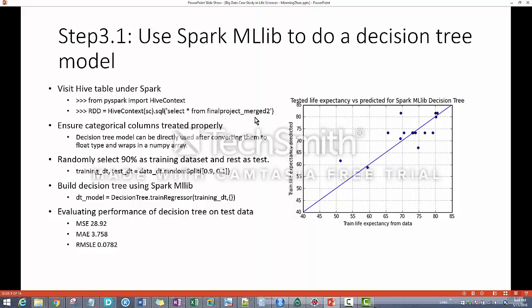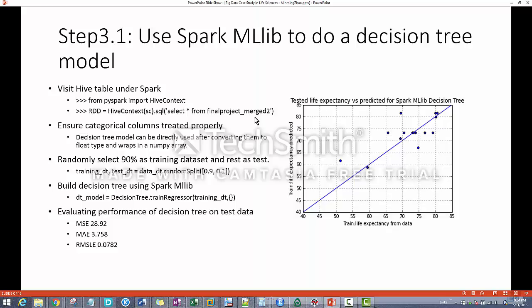And then, of course, we need to make sure the categorical columns are treated properly. Decision tree is easier because we can simply convert those strings to a float type and then wrap them in a NumPy array. We usually select 90% as the train data set and 10% as the test data set. And then I build a decision tree model using the Spark machine learning library, and then we can evaluate the performance of the decision tree.